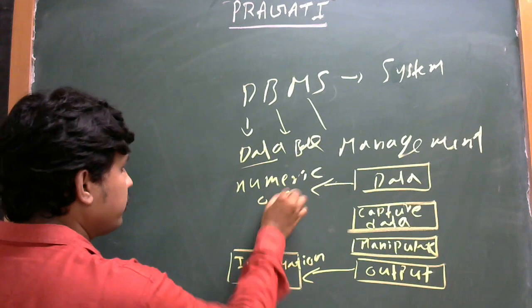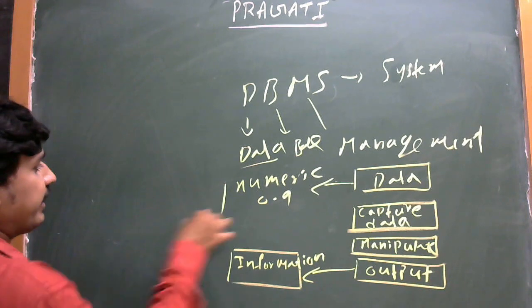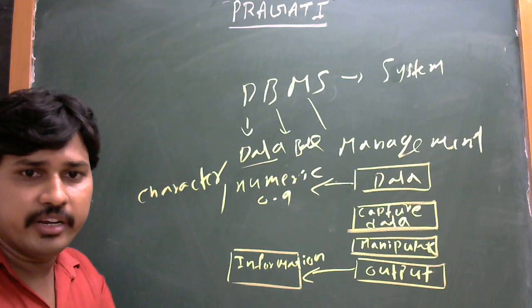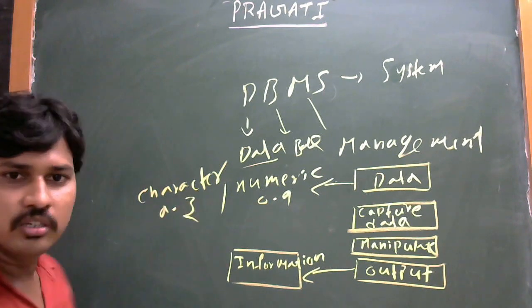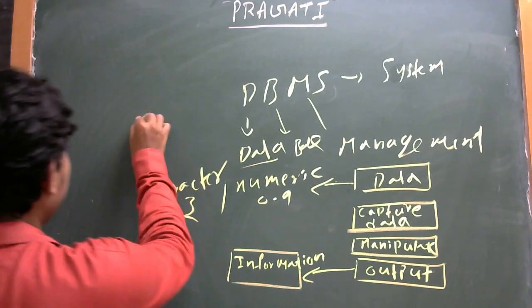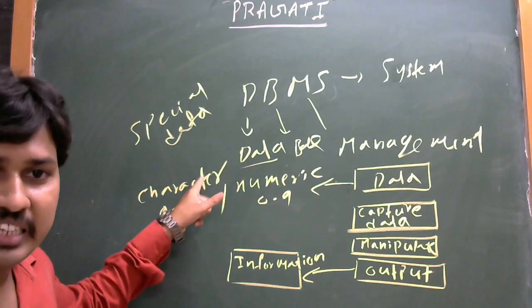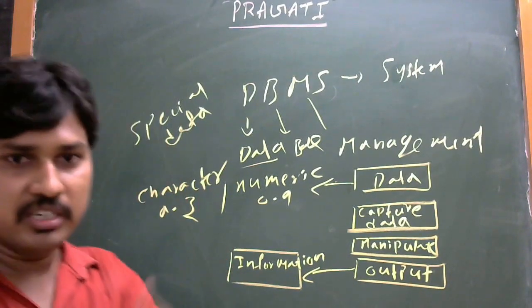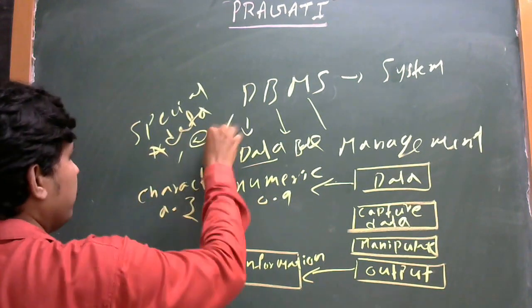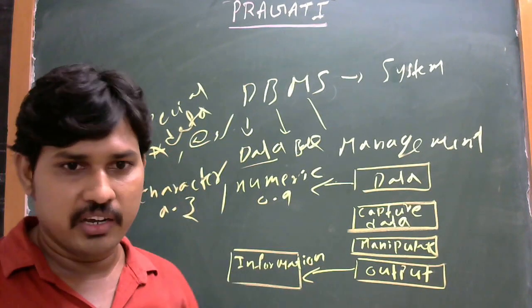Numeric means digits from 0 to 9. It consists of all numbers. Character means alphabets from A to Z. Special symbol data consists of special symbols like asterisk, at the rate, and percentage. So these are organized to form data.